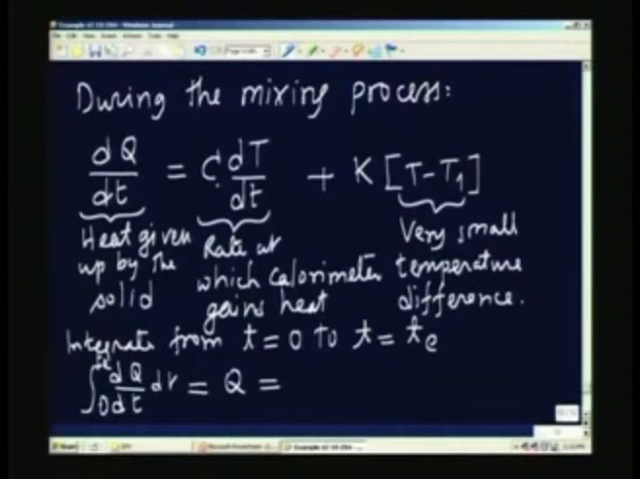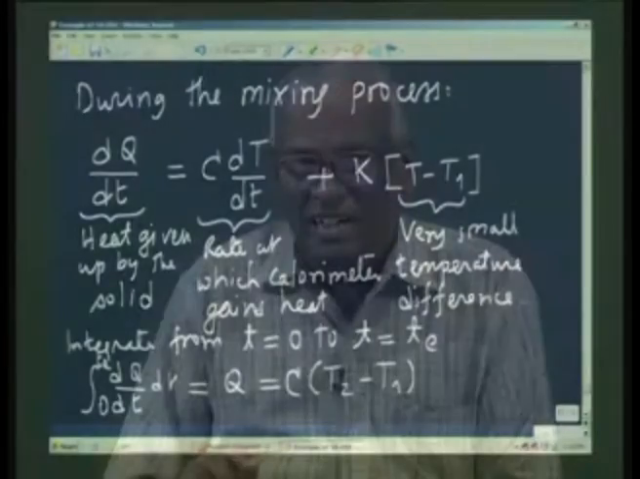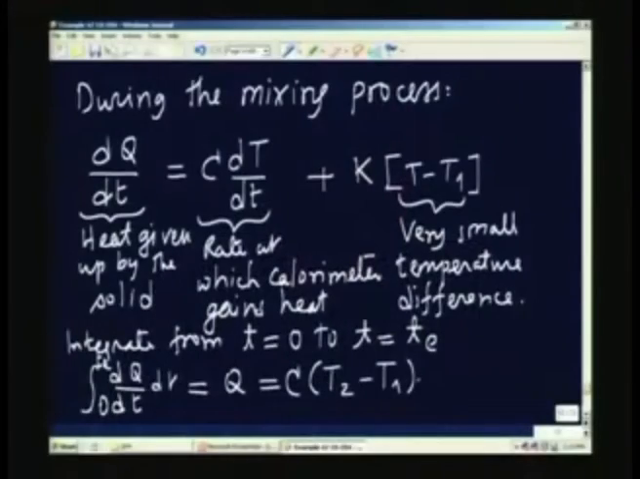Similarly, if you integrate this, simply this should become C into (T2 minus T1). The temperature change, because the integral of dT by dt integrated between t equal to 0 and te will be nothing but T2 minus T1, plus this will give you K into the integral from 0 to te of (T minus T1) dt.